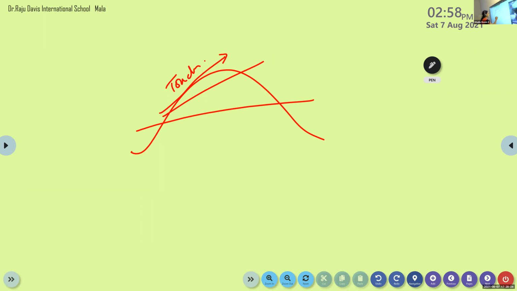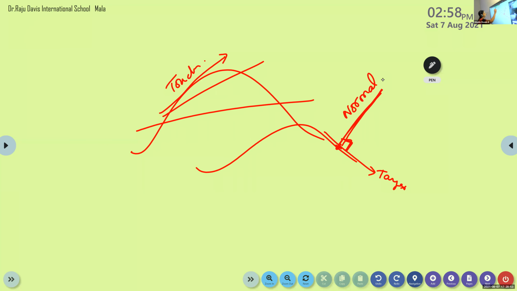Now listen children, suppose this is our curve and this is the point P. At this point we can draw a tangent. Tangent means the line which touches the curve. Now for this tangent we can draw a line which is perpendicular to it. That one we call the normal. Normal means the line which is perpendicular to the tangent. Is it clear?